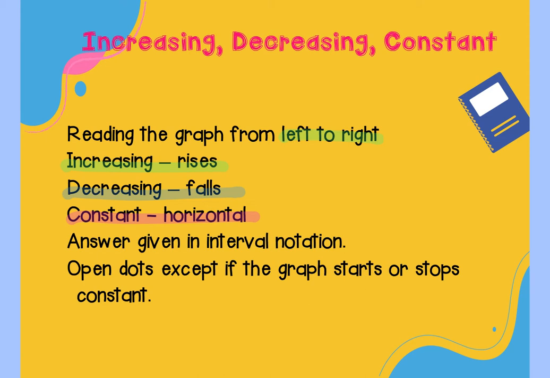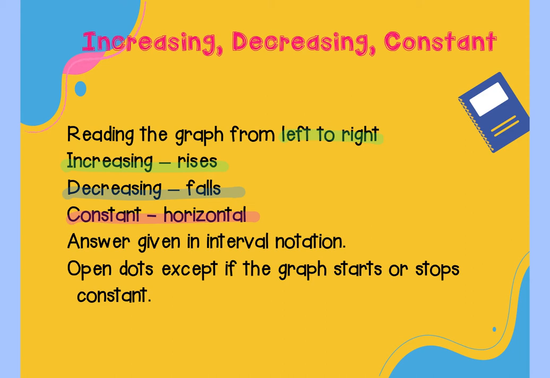But it can be a combination of these three. And it can go up, then down, then up, then flat, then up, then down. It can change a lot of times. So you might have more than one spot that's increasing. You might have more than one spot that's decreasing. You might have more than one spot that's constant. Or you might even just have one of these. You might not have all of them.